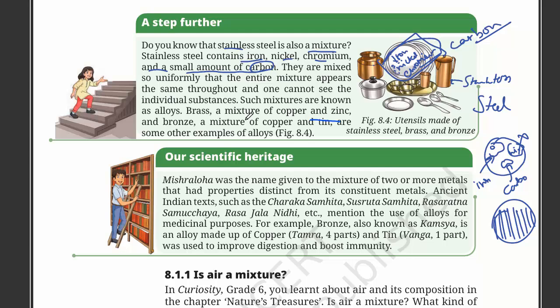Brass, a mixture of copper and zinc, and bronze, a mixture of copper and tin, are some other examples of alloys. So these all are alloys.